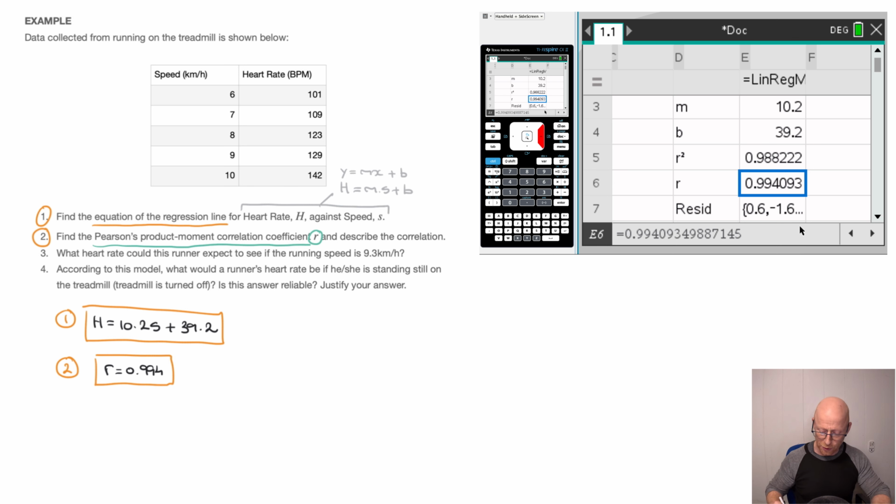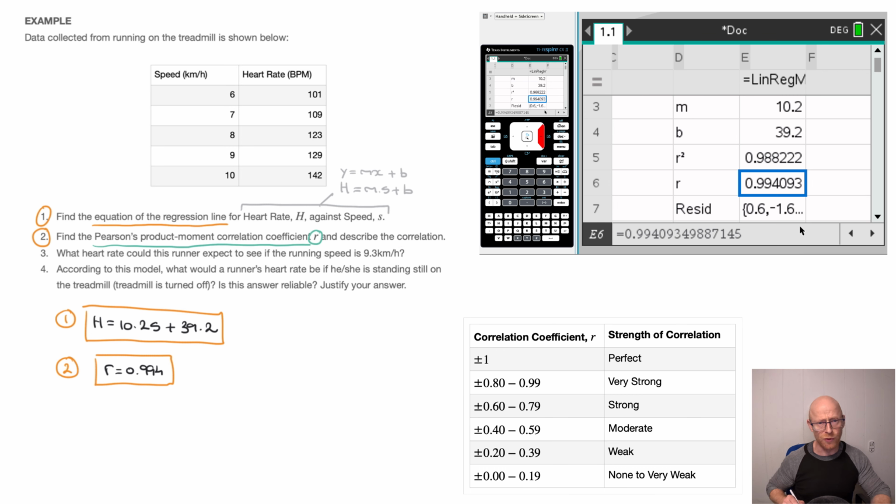Now we're not done though. Remember in the question we were told to describe the correlation. And put simply, if you get an r value which is greater than 0.9, then you can definitely speak of a very strong correlation. Furthermore, in this case, since r is positive, that tells us that we're dealing with a positive correlation. And so the key words that the examiner will be after here are very strong and positive.